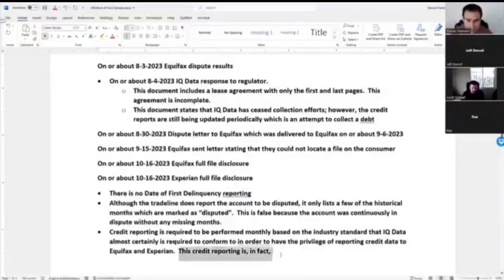Okay, the credit reporting is in fact, and we'll say this as in fact because we've got the precedent that we looked at. Obviously, there are different circuits, things like that. We all know there are different circuits, and one circuit isn't binding on the other, but the point is, we're going to say that credit reporting is in fact a debt collection activity.